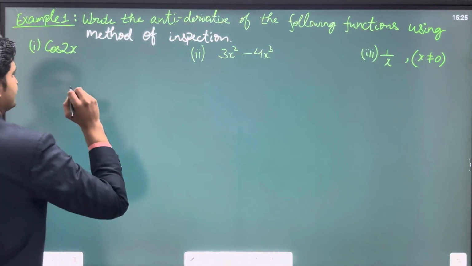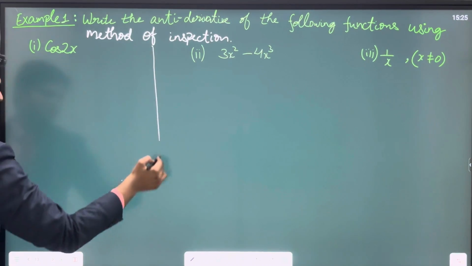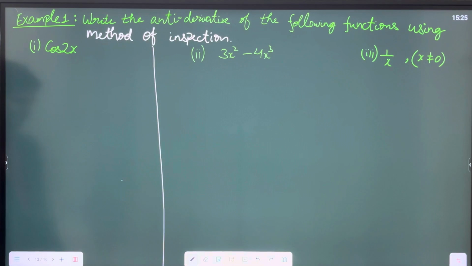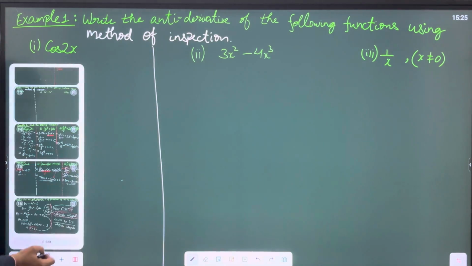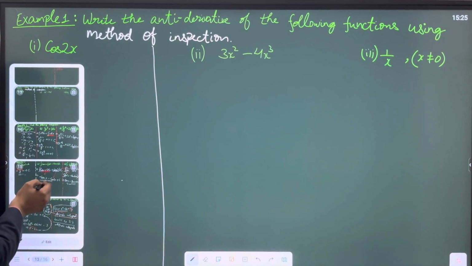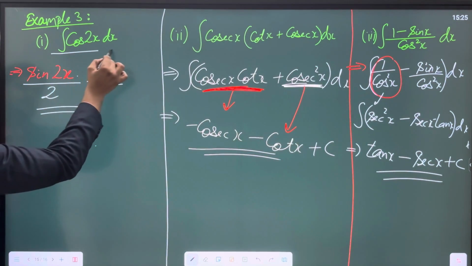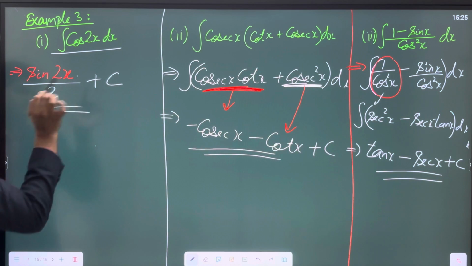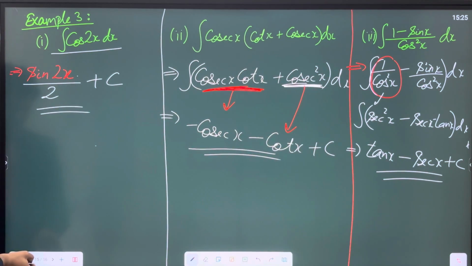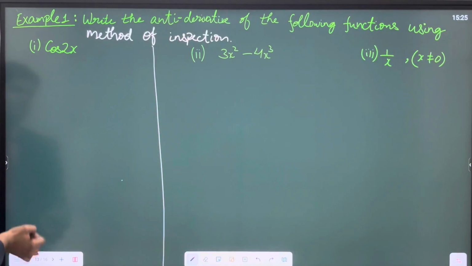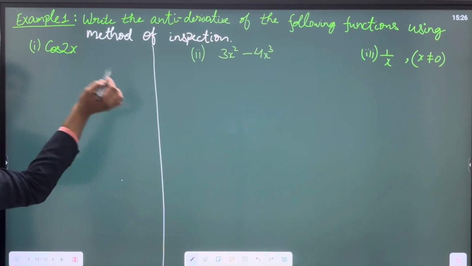So let's discuss them. Now you already know, if I ask you the direct answer of cos 2x, we have already integrated it, right? If you remember, let me show it to you. Same question, we have done it earlier. Just look, we have already integrated cos 2x and we know the answer is sin 2x upon 2 plus c, right? But here they are asking us to integrate it using the method of inspection. This is the difference. So how do we integrate it?